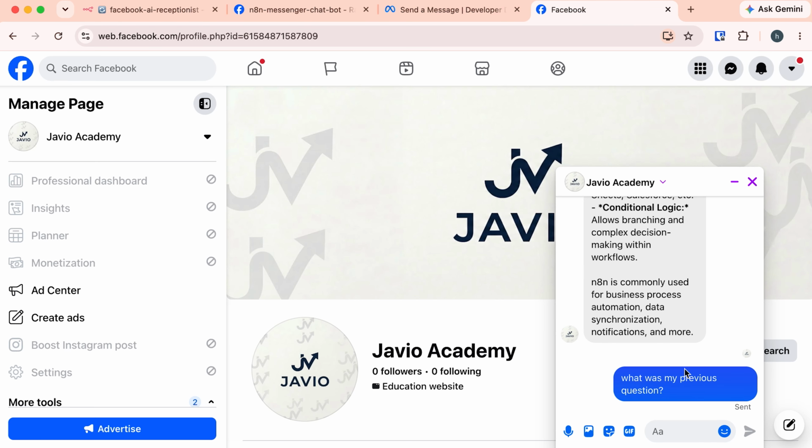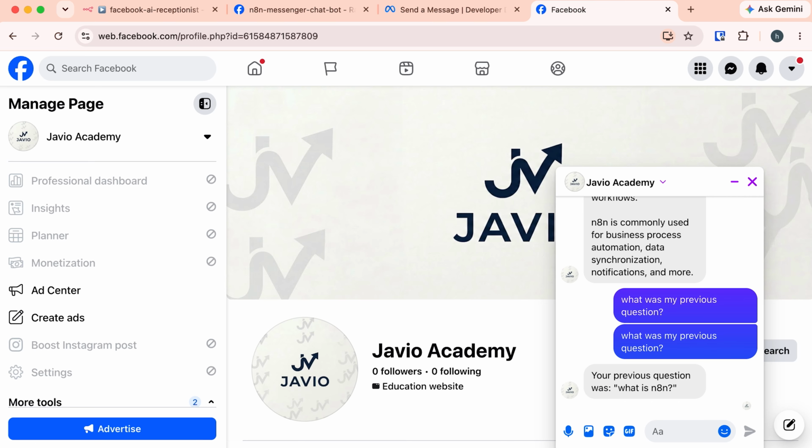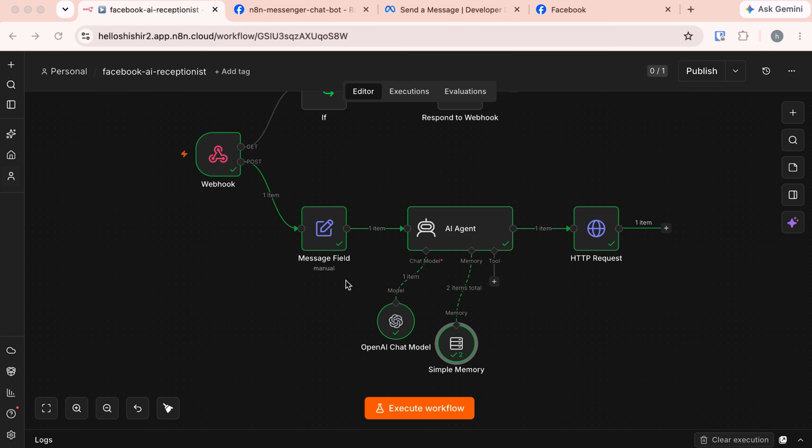And in the Facebook Messenger, let's ask this question. And here you can see the response. Your previous question was, what is n8n? This time it can remember my conversation and answers me. Great. Now, at this moment, our AI agent has this brain and memory.